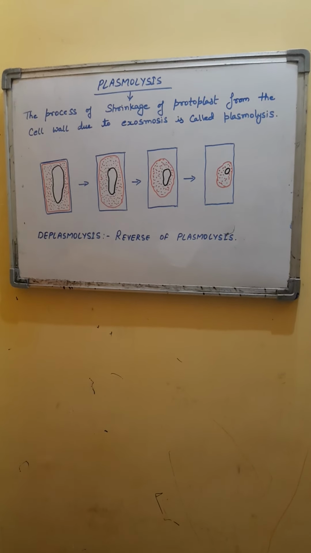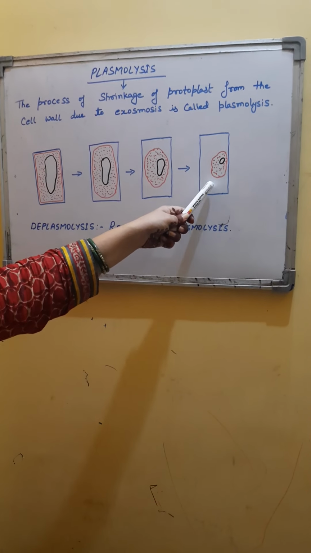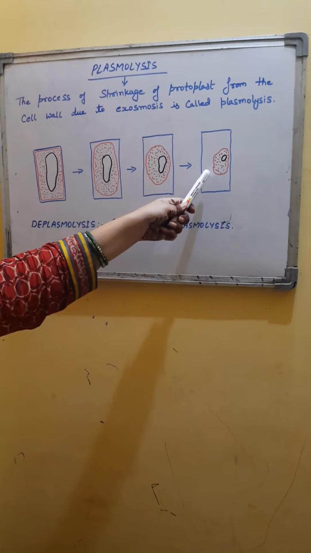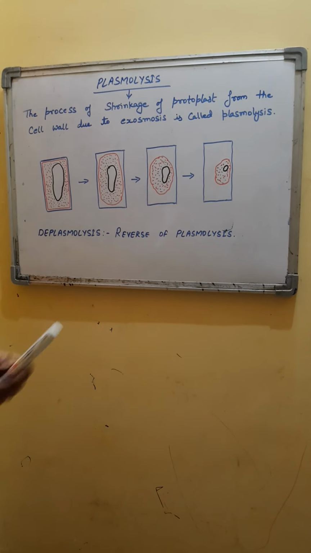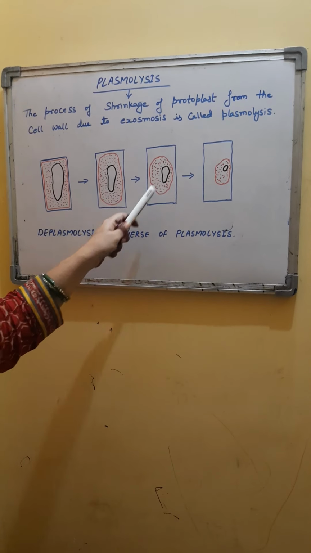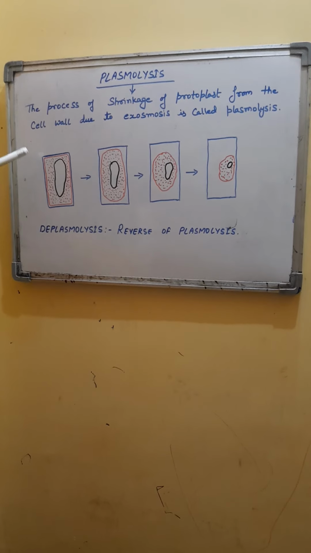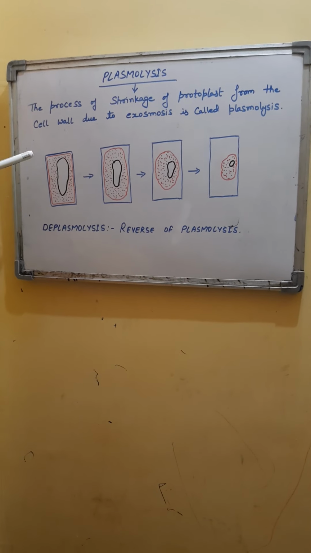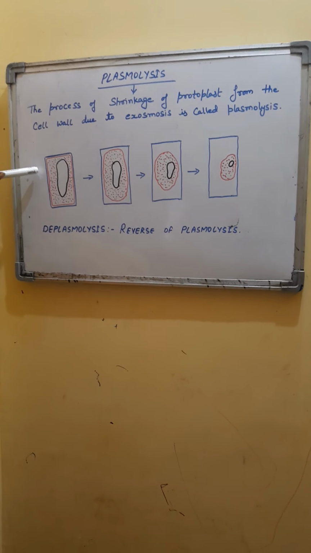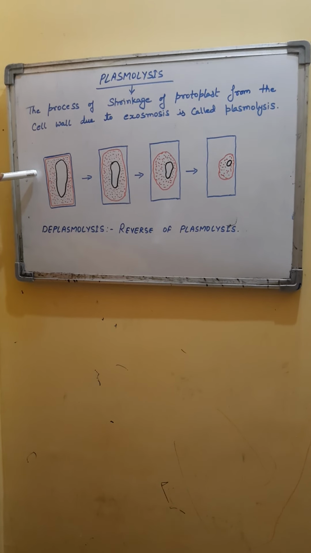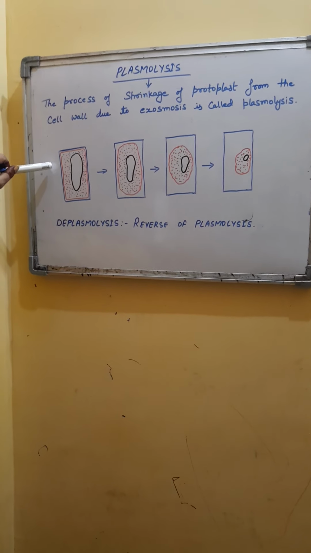This stage can be observed as an example of plasmolysis, and that's why it is called evident plasmolysis. So this is the condition when a living plant cell is kept in a hypertonic solution, and it occurs due to exoosmosis. So plasmolysis is a result of exoosmosis.